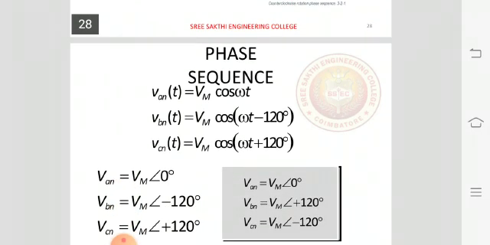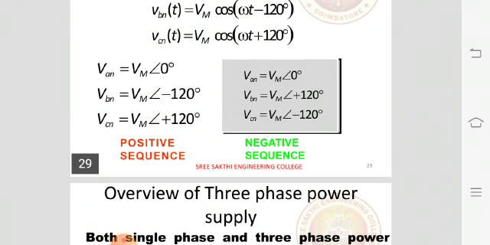Phase sequence: VAN of t equals Vm cos omega t, VBN of t equals Vm cos of omega t minus 120 degrees, and VCN of t equals Vm cos of omega t plus 120 degrees. Similarly, in polar format, VAN is equal to Vm angle 0, VBN equal to Vm angle plus 120, VCN equal to Vm angle minus 120. So in the angles we are getting 0, minus 120 degrees, plus 120 degrees.